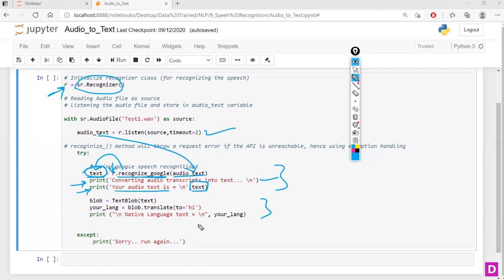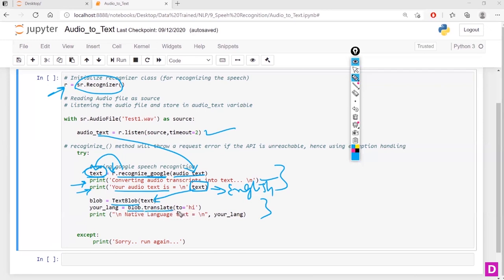In the second part, I'm taking help from TextBlob. I will pass this English text and use blob dot translate.